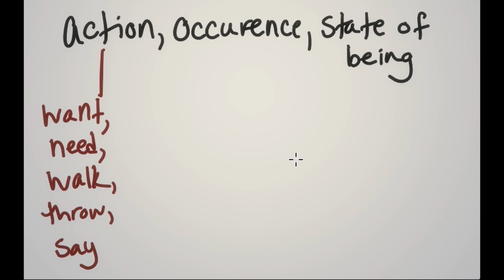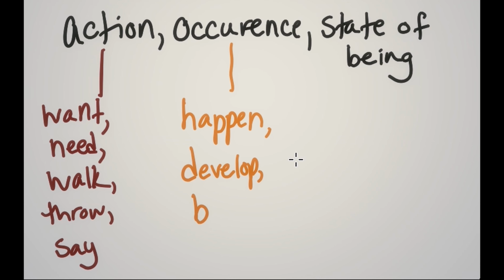If you can think of any kind of action word, someone doing something, that's going to be an action verb.